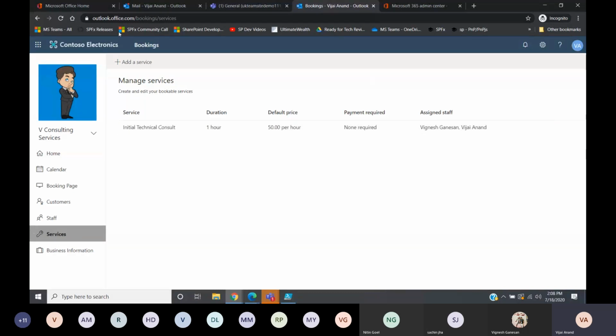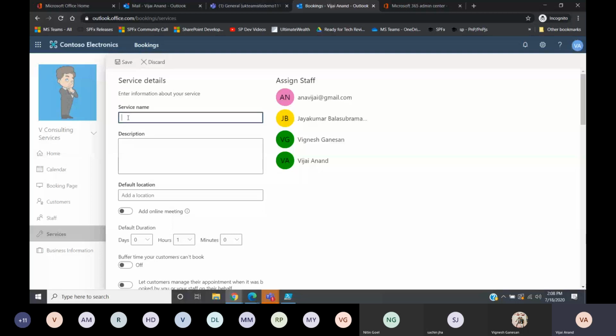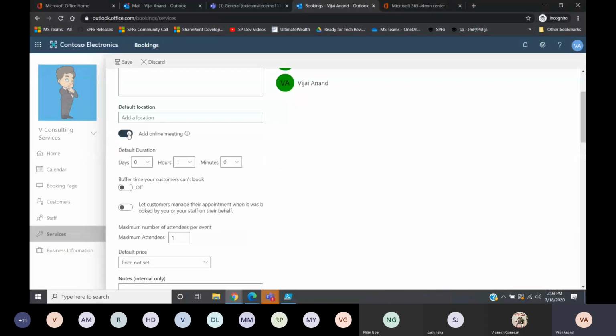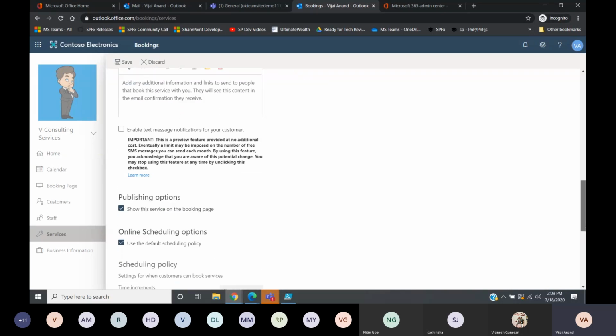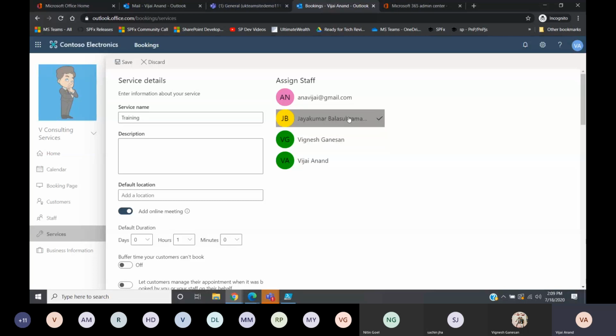So what I will do, I'll quickly create one more service called Training Service. I'm not going to give any description. Default location, this is also going to be an online meeting. Again, this is for 1 hour and I'm not going to give any buffer. All the default things I've given. And then I'm going to assign users called Jay Kumar and Vijay.